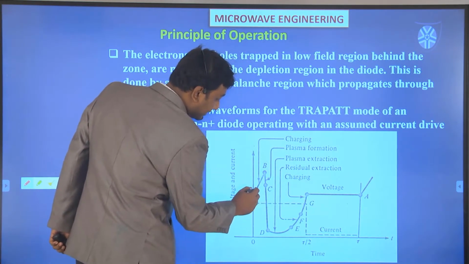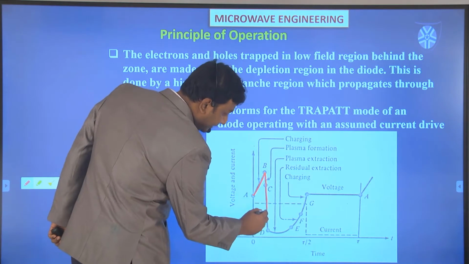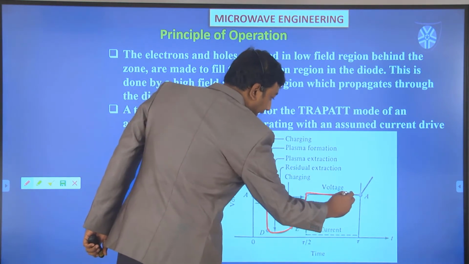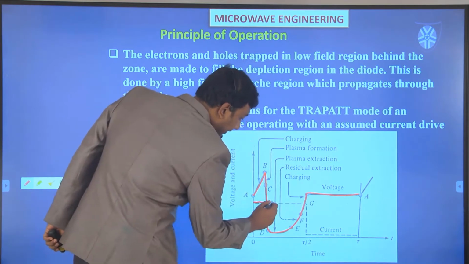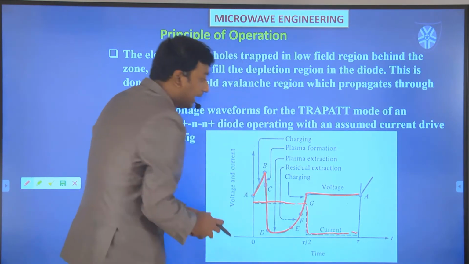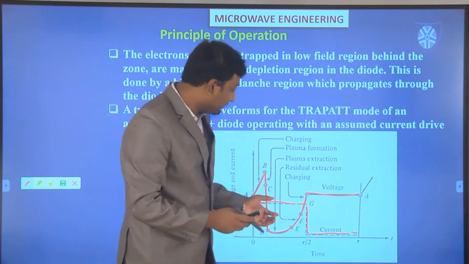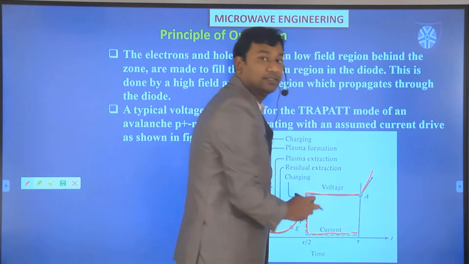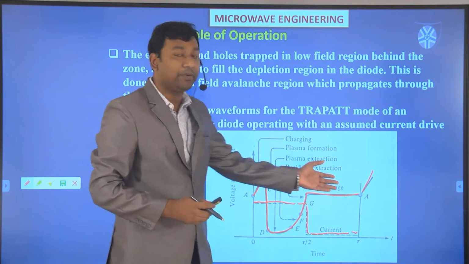It starts from A, B, C. And this is the current. Again, when the current becomes positive, the things will be repeated in a similar way. So it will repeat itself.